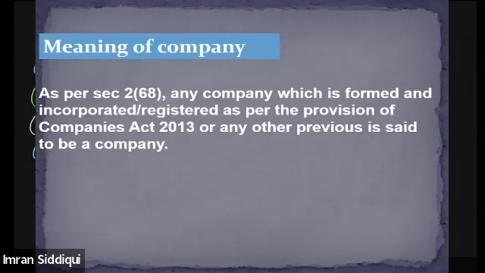Unless and until such an entity or organization is registered under the Act and has got the incorporation certificate, we cannot call it a company. It can be a proprietorship, a partnership business, or any other kind of business, but we cannot call such an entity a company. Hope you understand.